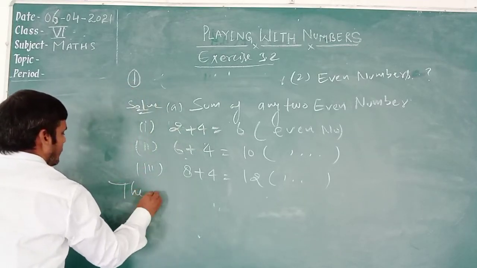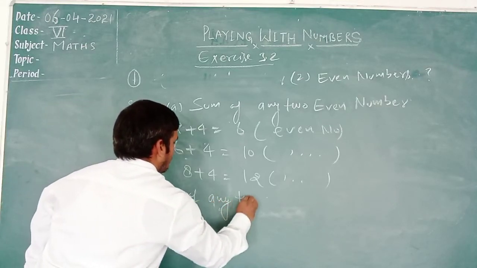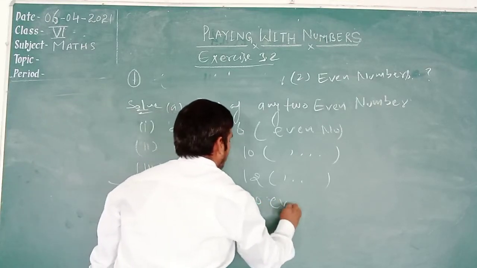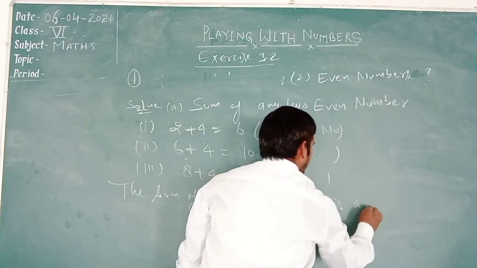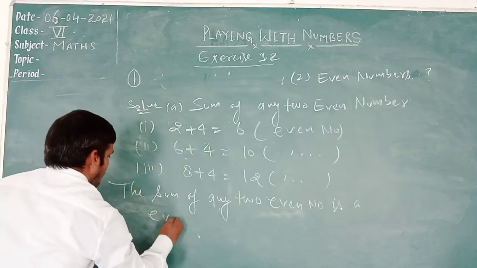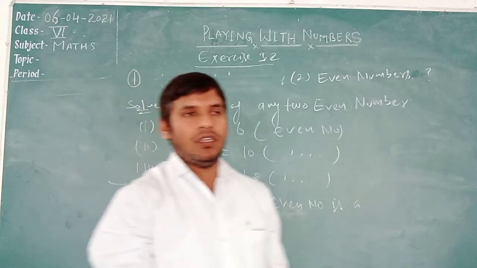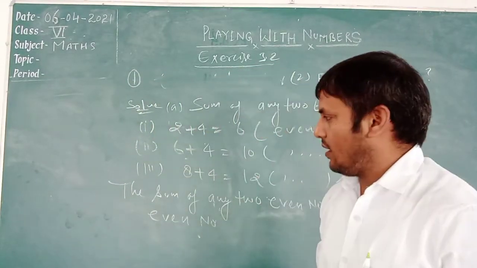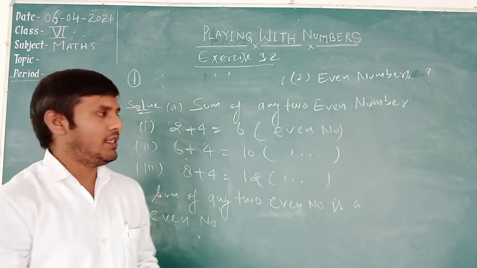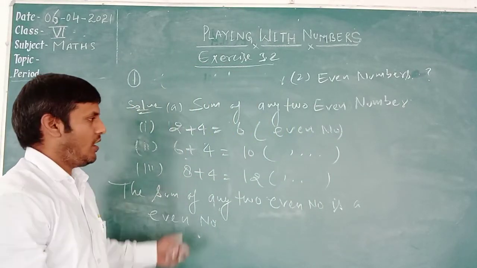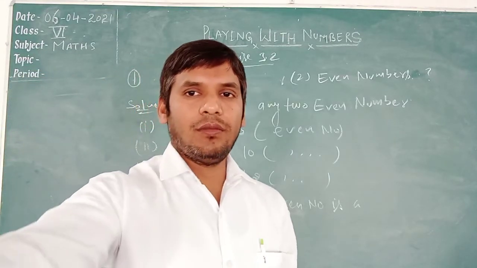The sum of any two even numbers is an even number. Is it clear? When we add two even numbers, then its result is again an even number. But when we add two odd numbers, its result is also an even number. It is clear? Okay. Now let us start question number second here.